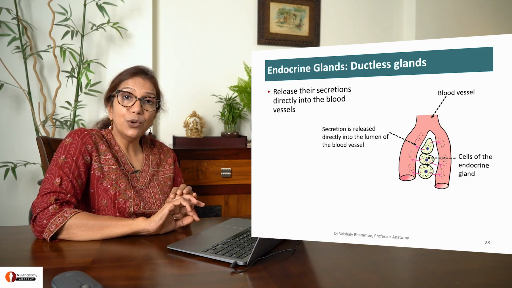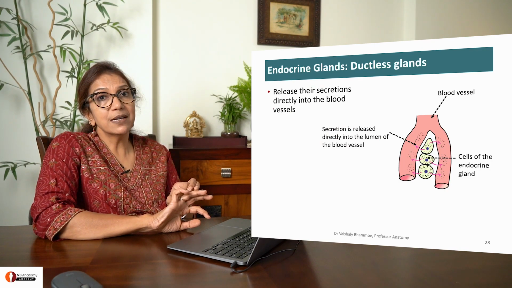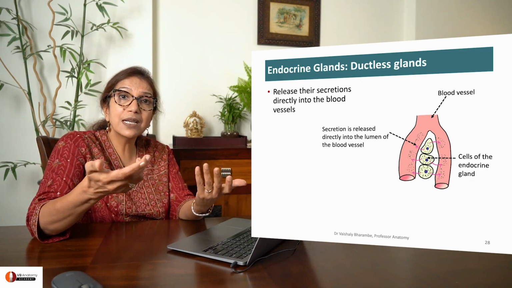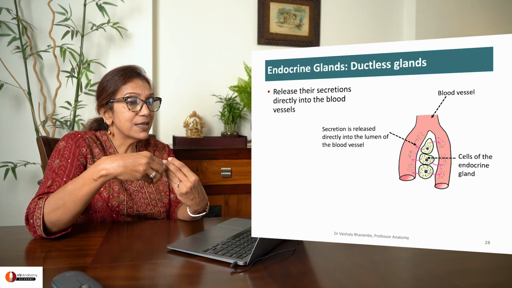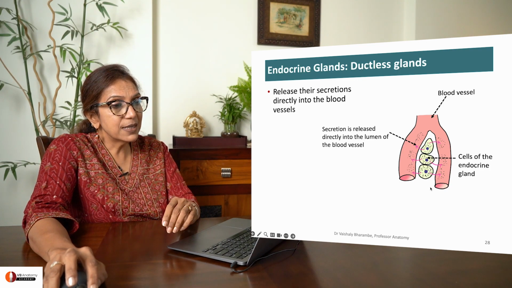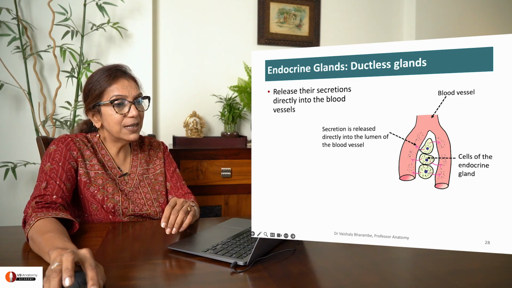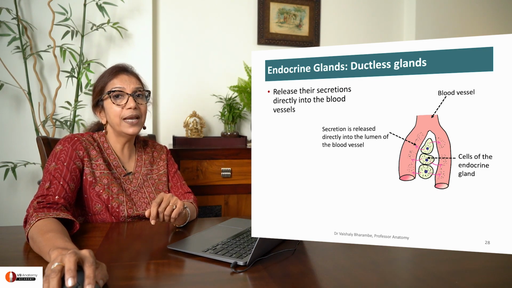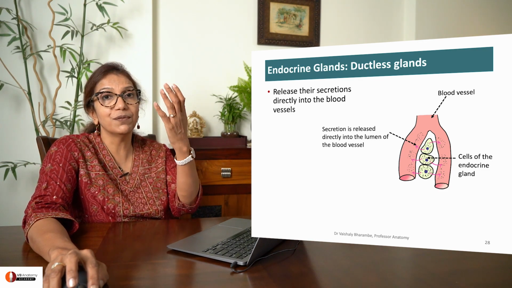Finally, we come to endocrine glands. Till now, we were discussing glands with ducts. How do glands without ducts secrete? They release their secretion directly into blood. Take a look. These are the secretory cells. You can see them releasing their secretion directly into the blood vessel. This is called an endocrine gland. Our body is full of them.